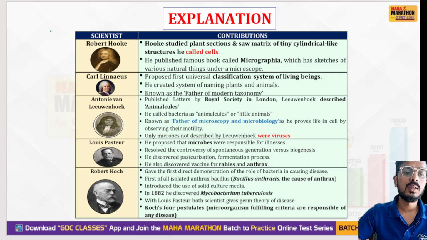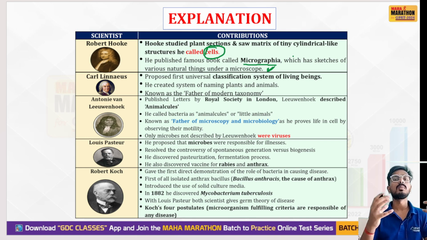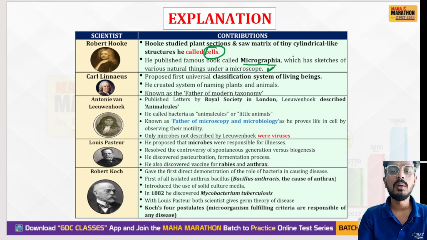Let's learn about these scientists. Robert Hooke studied a section and saw tiny cylinder-like structures called cells. So he discovered the cell. He published a famous book called Micrographia, which had sketches of various natural things under the microscope. In Micrographia, what he observed he drew in the book.